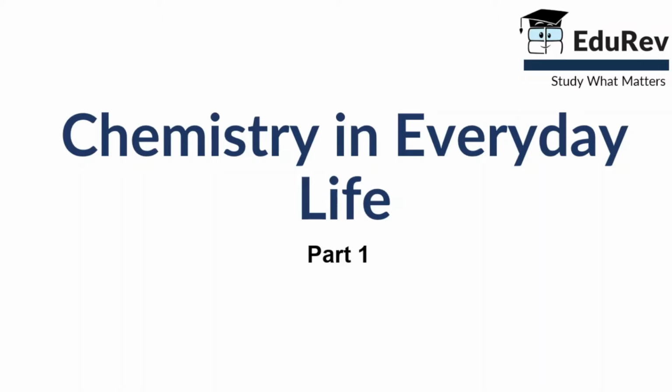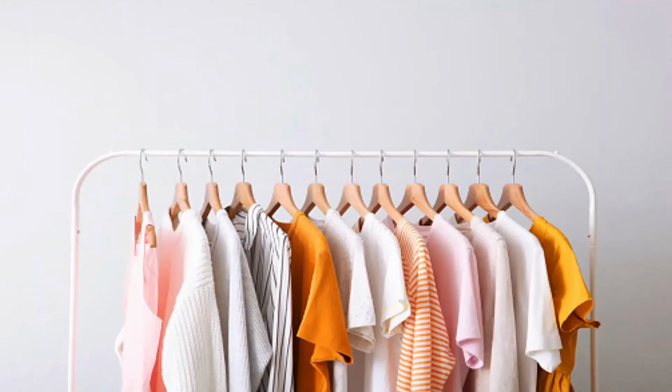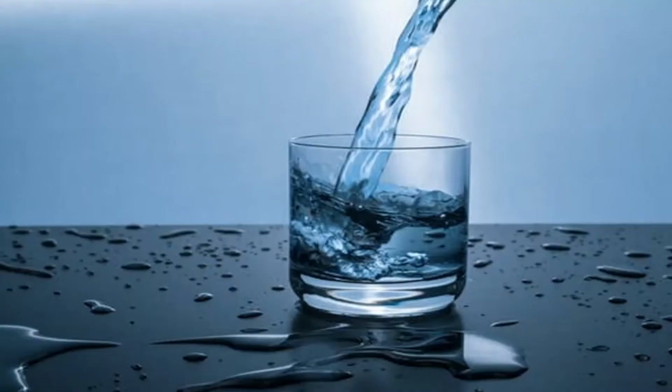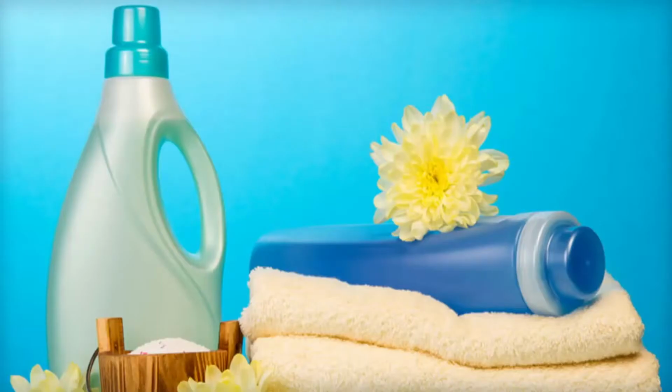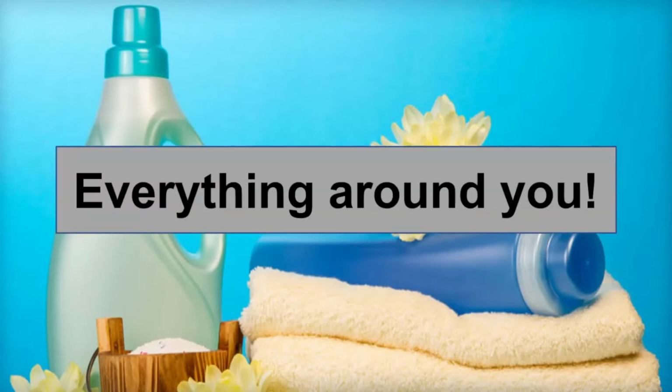Well, chemistry is all around us. We don't even realize it, but it is. For example, the food that you eat, the clothes that you wear, the water that you drink, your body, even the soaps and detergents that you use, and much more than that. So basically, you're surrounded by the things and the principles and the molecules and the atoms, and everything else is nothing but chemistry.